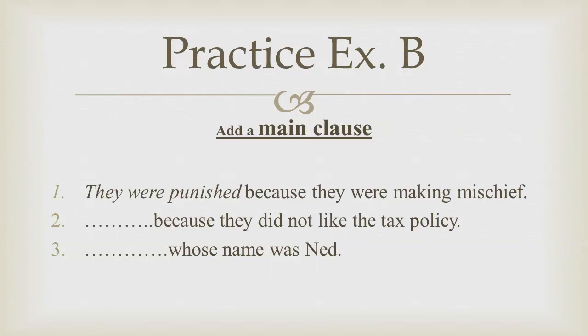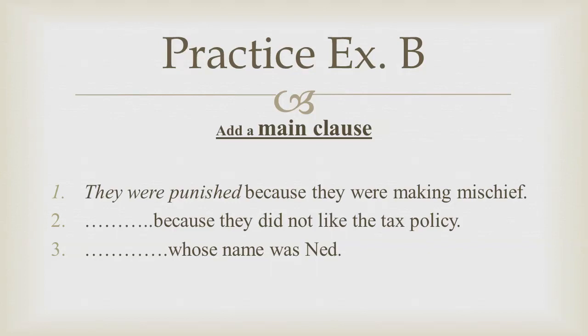They were punished. The complete sentence is they were punished because they were making mischief. The second sentence is because they did not like the tax policy. The third is whose name was Ned. Think and fill the exercises. Practice exercise C. Underline the second clause or phrase.